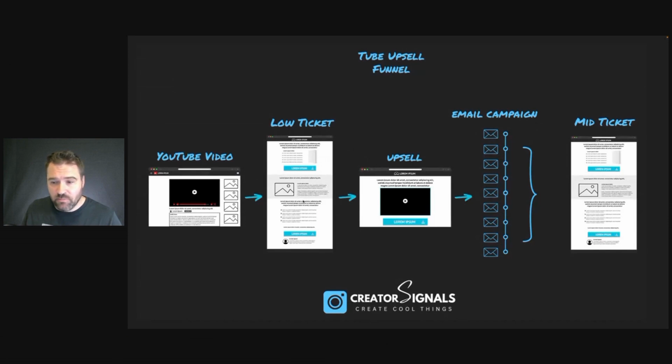And then from there, they're going to be offered an opportunity to upgrade that offer with an upsell, and it's going to put them into an email campaign. So later on down the line, if we decide to create more products or online courses, we have them on a buyer's email campaign, and we can set up an automated campaign here as well if we have more products, or just put them on a broadcast or newsletter campaign that we can email them as we release new courses and products. So we're going to go through that pretty in depth.